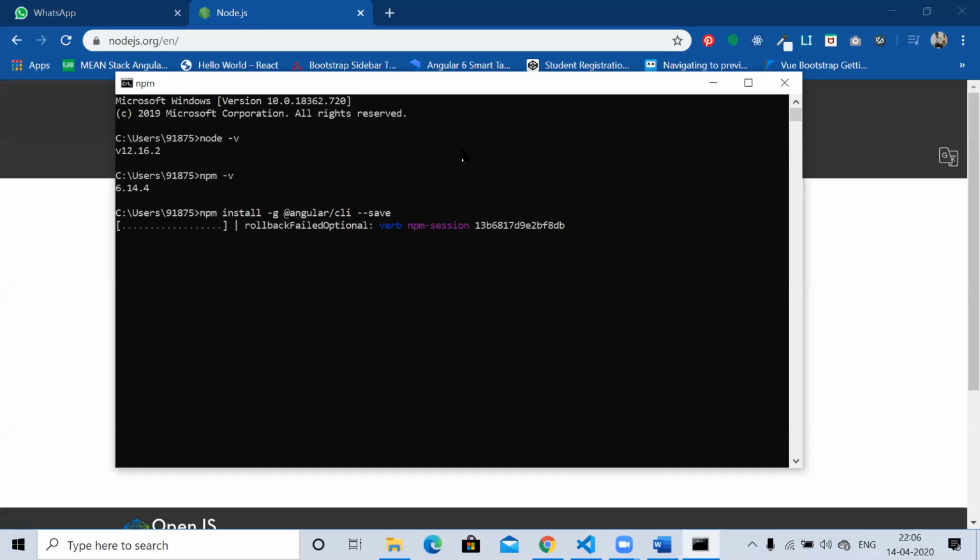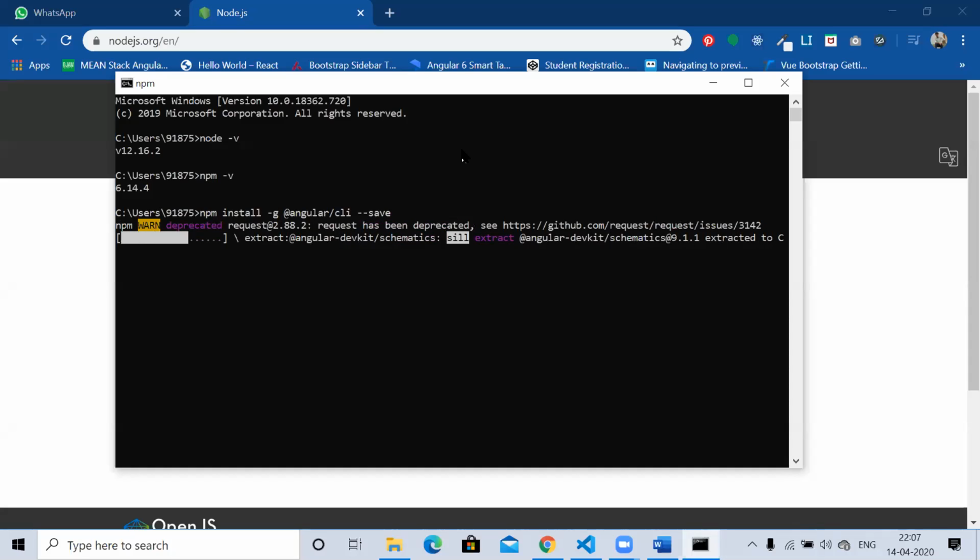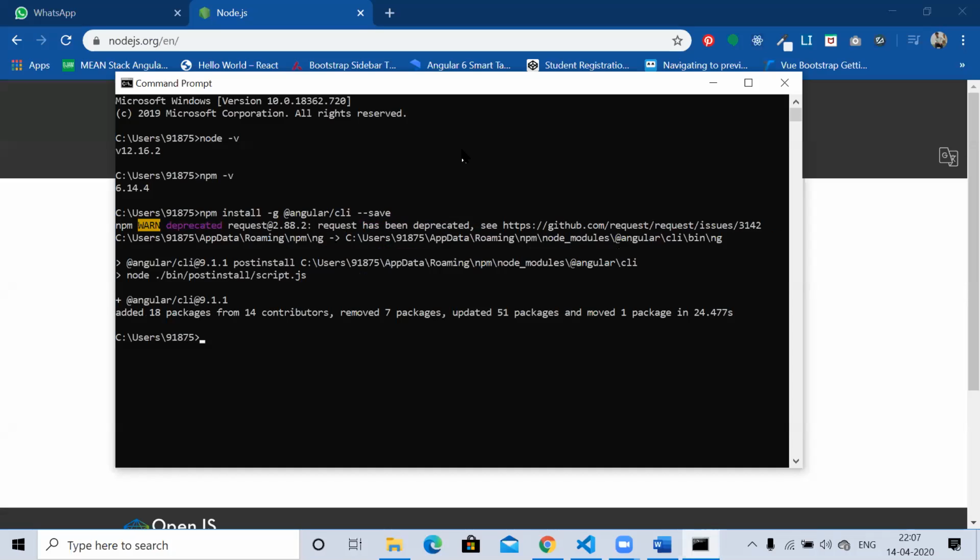Here we need to know what the CLI is and why we need to install it. CLI is nothing but the command line interface, so that we can manage the complete application using commands.